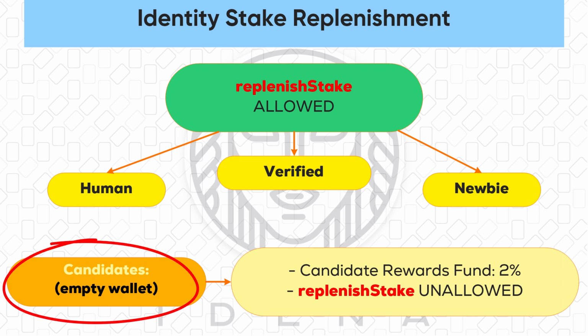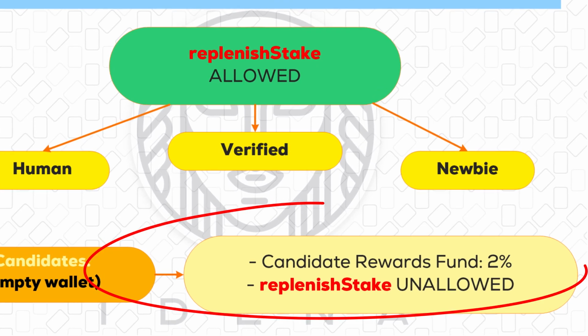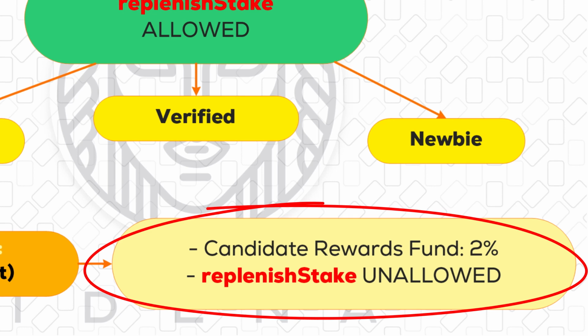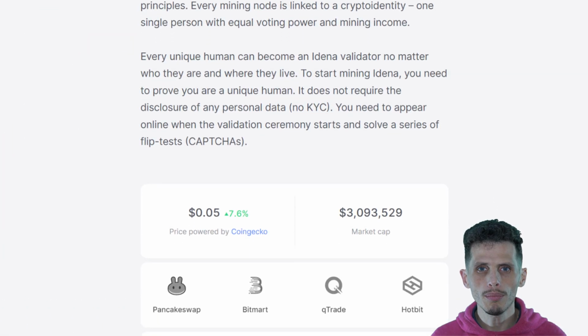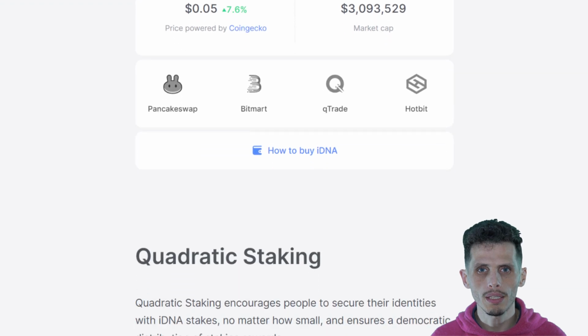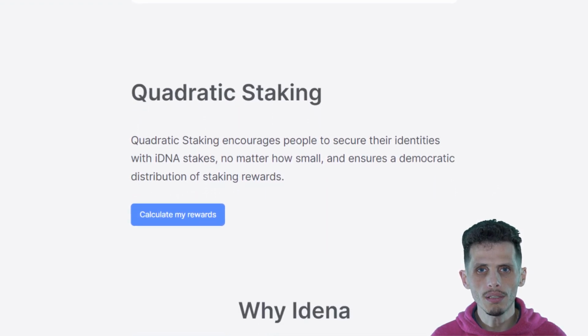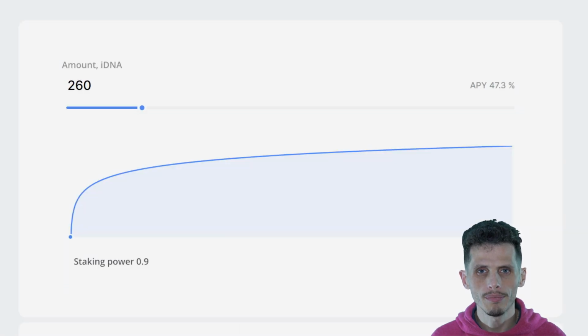These participants do not have coins in the stake, thus they are also entitled to some part of the total stake, although not large. To calculate approximately the number of rewards which you can get based on this or that stake, you can use the calculator, which is available at the following link.